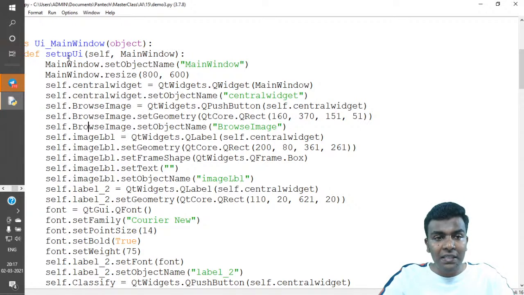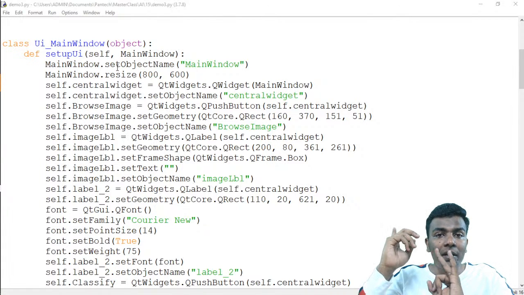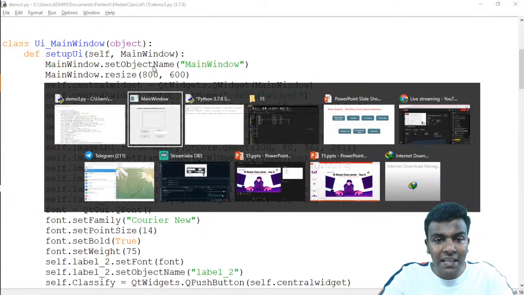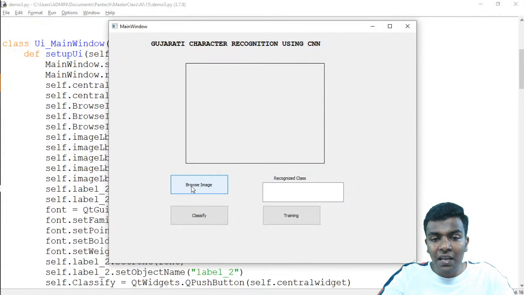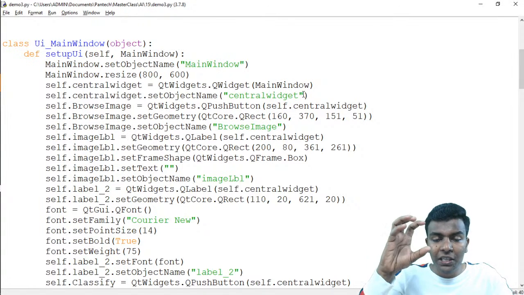In the setupUi function, it specifies the parameters, such as which buttons there are, what the font is, and what text should be present. For example, there is a text written as browse image. In this main program, the main window size is going to be 800 by 600, and in the central widget we place each and every object.